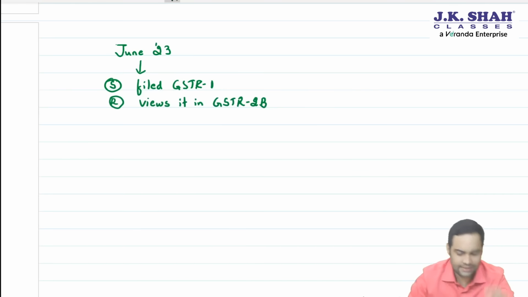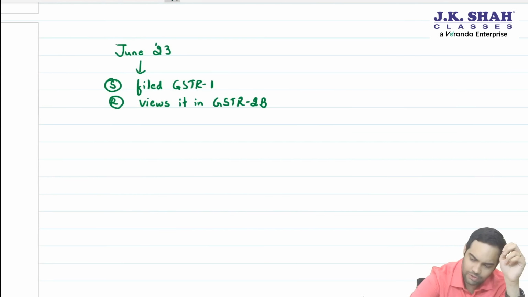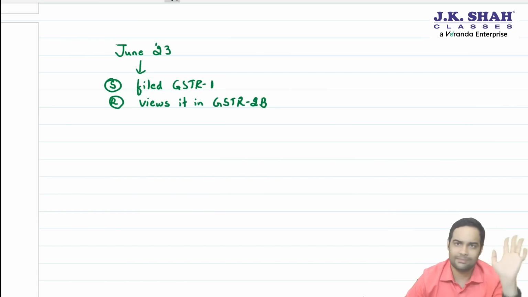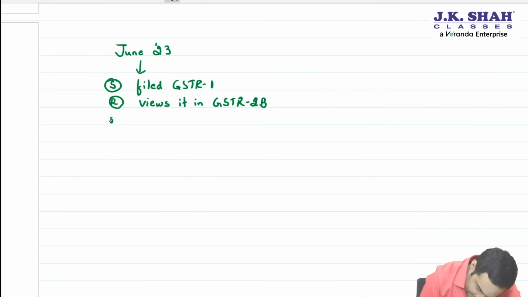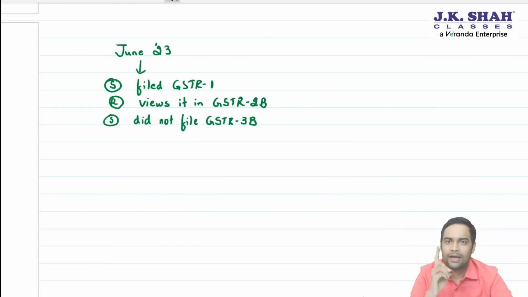So supplier filed GSTR 1, it was communicated to recipient in GSTR 2B. Any problem till here? No, no problem. Obviously, supplier has filed GSTR 1, it was communicated in GSTR 2B of the recipient. Now, supplier did not file GSTR 3B. So, has the government received the tax? No. Because the supplier has not filed GSTR 3B, government would not have got the tax.